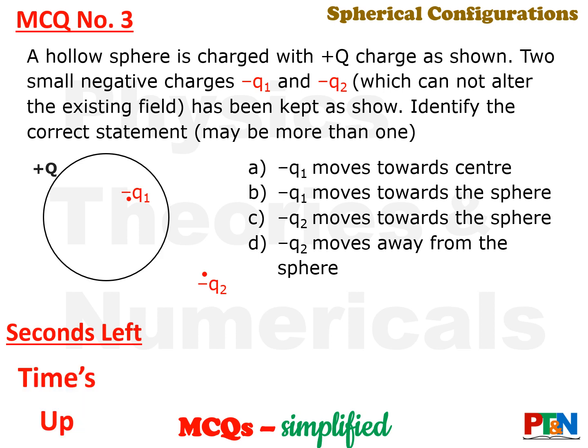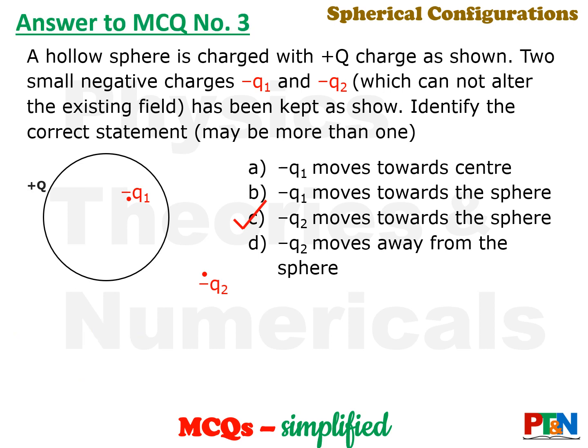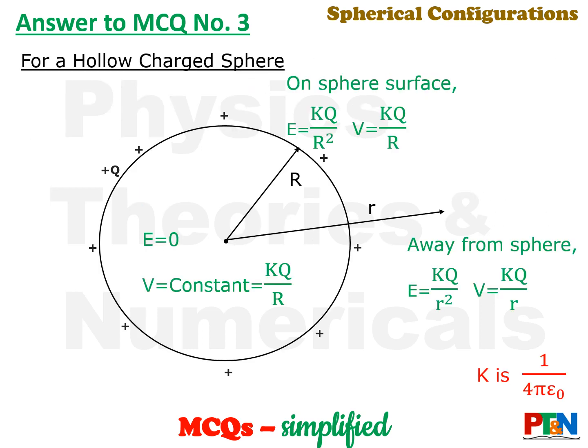Time's up. Let's see the answer. The answer is option C. Let's understand. See, when there is a charge in a hollow sphere, the charge exists on the surface. Look at the diagram. This plus q charge is on the surface.